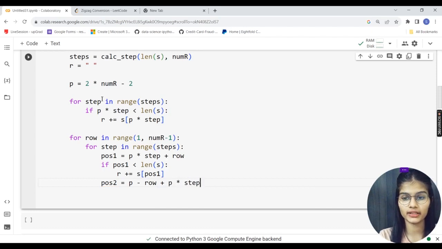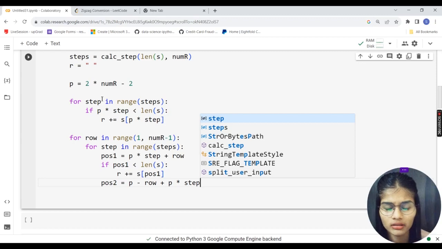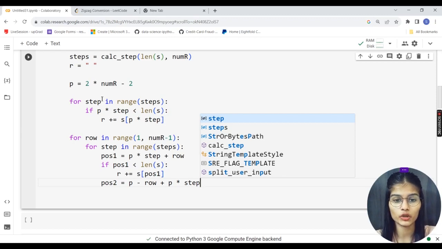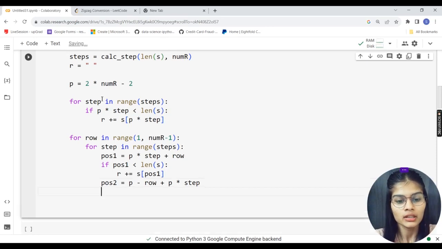I guess it might be a little bit of that, which is not clear. You might find it a little clumsy, but yeah, that is how the conditions have to be applied. So that's pretty cool. P multiplied by step, and yeah, that's all okay.